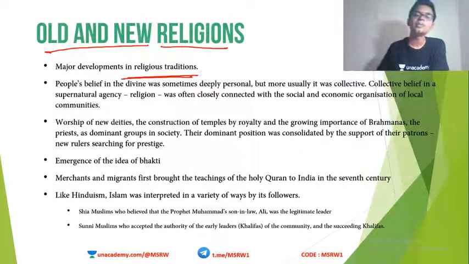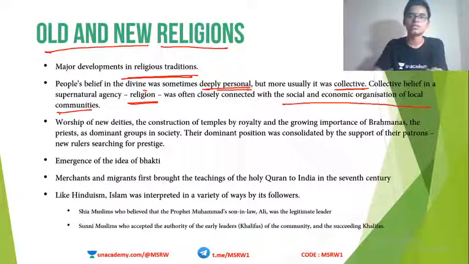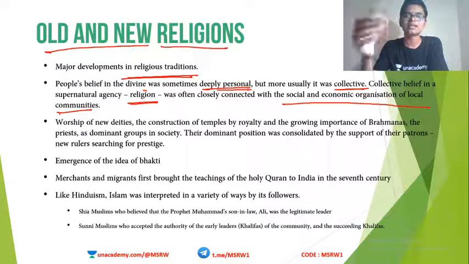People's belief in the divine was sometimes personal, but sometimes it was collective. The collective belief in a supernatural agency is called religion, and it was often closely connected with the social and economic organization of local communities. So what is this religion and how did it influence the medieval period?